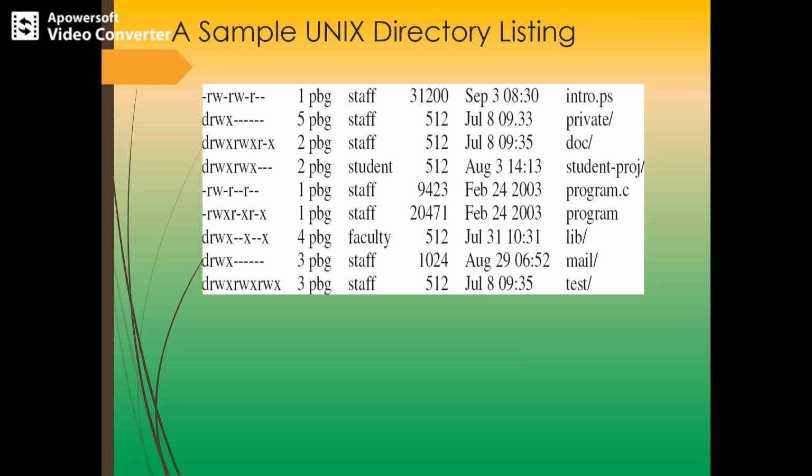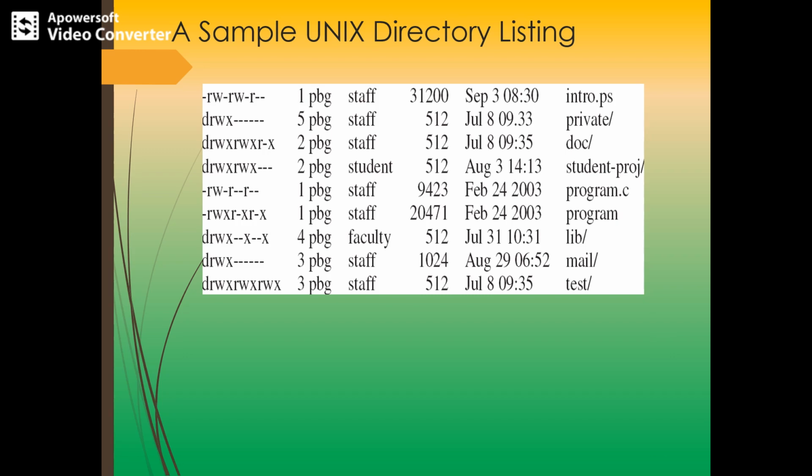This is a sample Unix directory listing. Here we have got a certain list of files. As you can observe, the file owner, who has created this particular file, program.c, is staff, and it shows all these permissions. That is, program.c has read-write permission for the owner, read for the group, and read for the others.